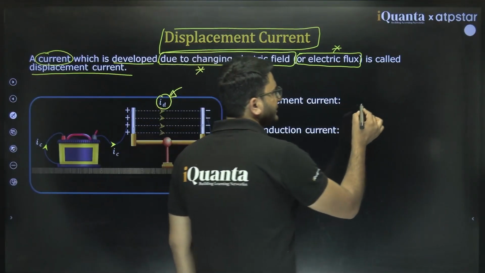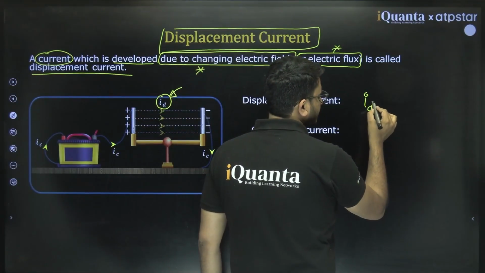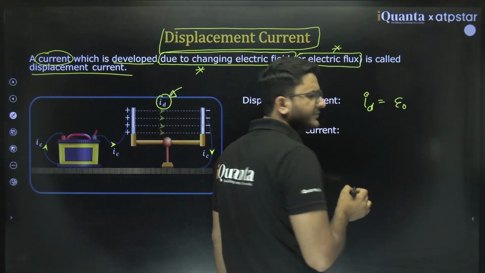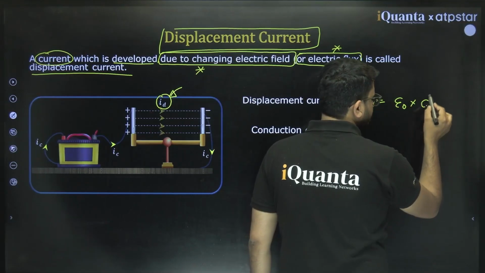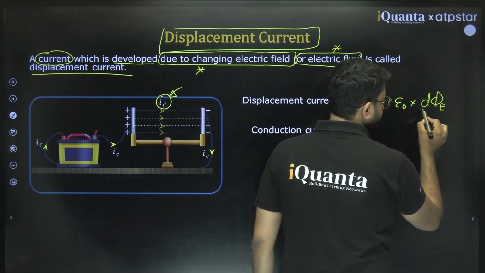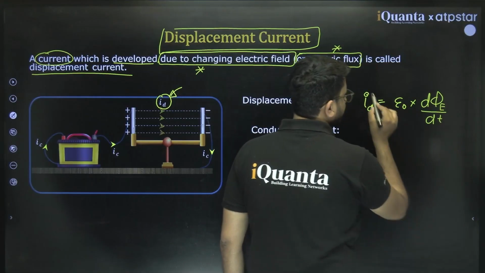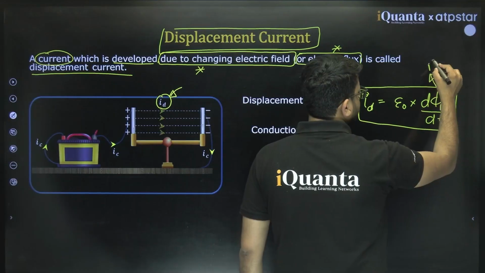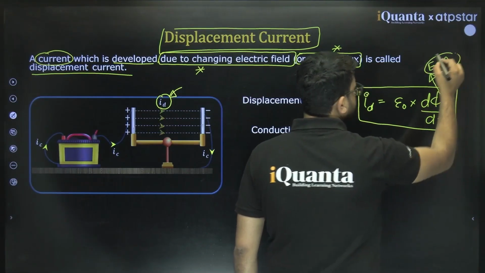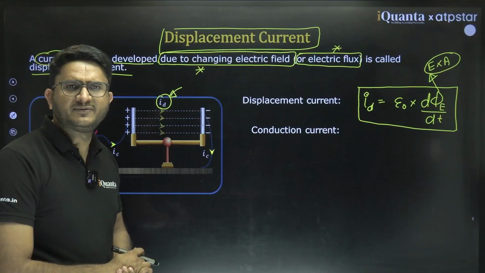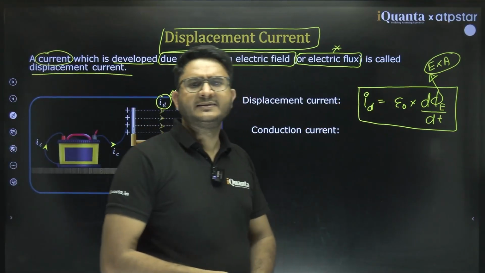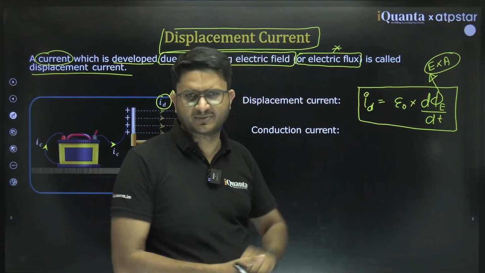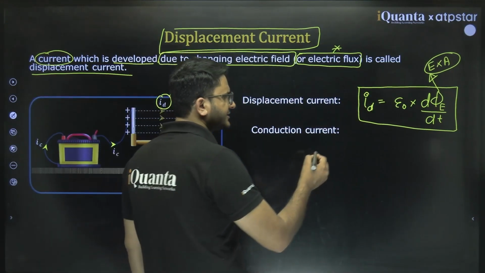So what is the value of this? He explained that displacement current is nothing but epsilon naught times the rate of change of electric flux, not magnetic flux, electric flux. And what is electric flux? Electric flux is electric field into area. The rate of change of electric flux times epsilon naught. This is the definition, or theoretically he derived this formula, for displacement current. Clear?